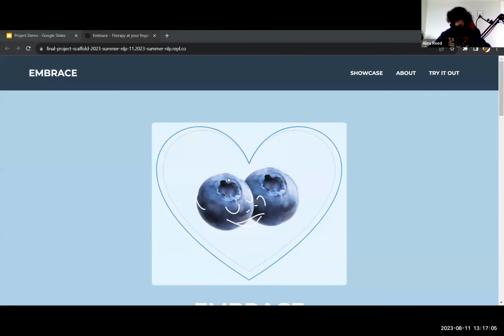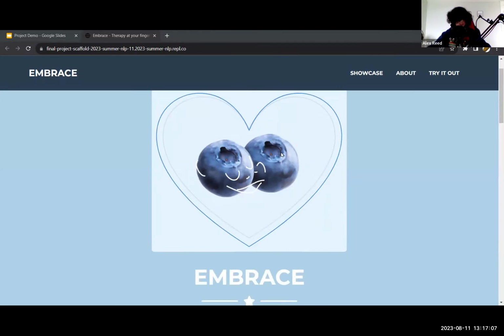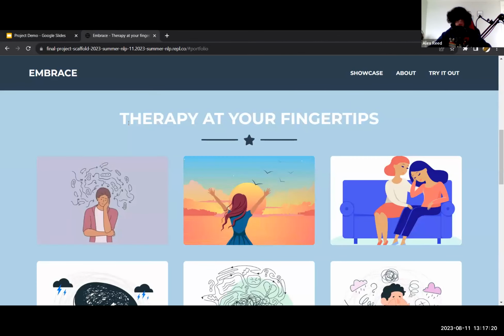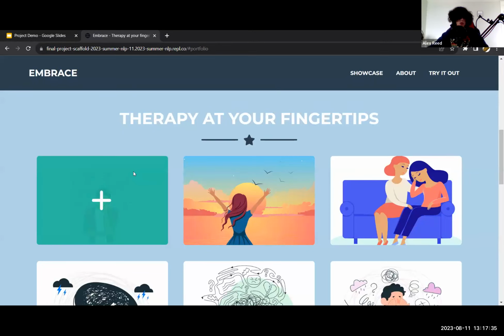Okay, so here's the website for our model. Here's our lovely logo right here, and then the name of our model, Embrace, and the name of our team, the Bouncing Blueberries. So let's head over to the showcase. Here is our motto for the model, which is "therapy at your fingertips," which represents how you can easily get simple therapeutic responses for asking mental health questions. So let's take a look at some of the examples.